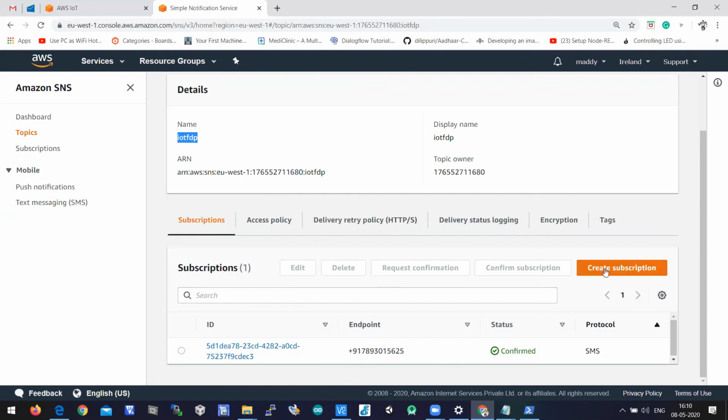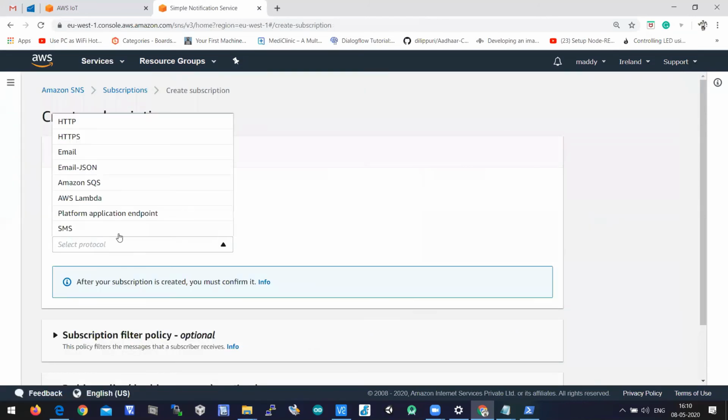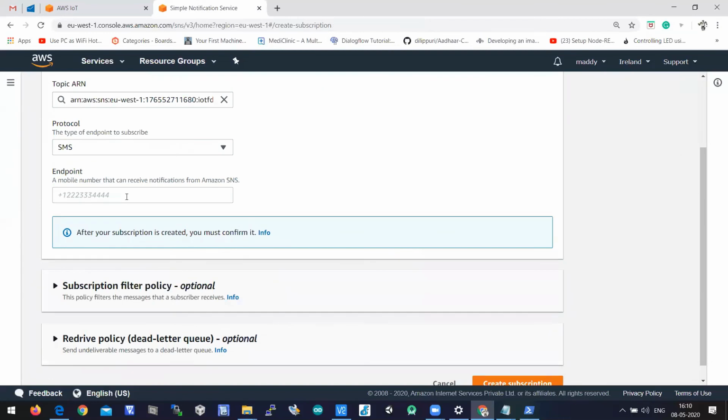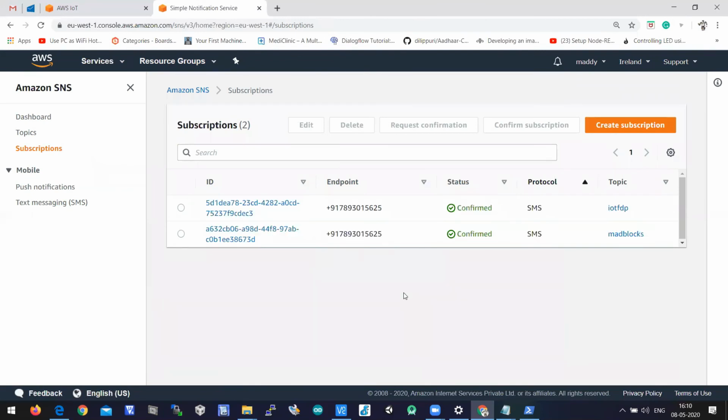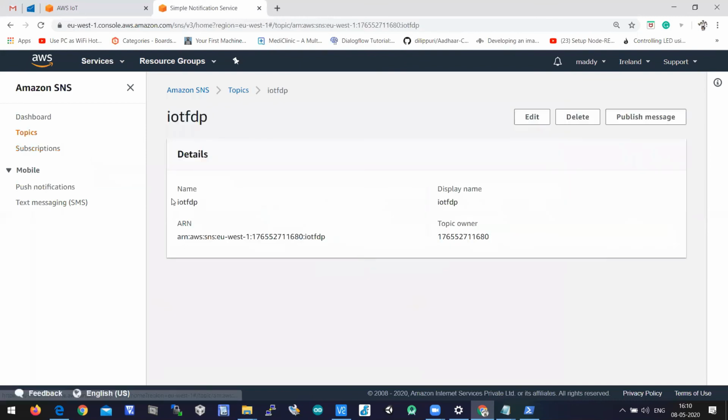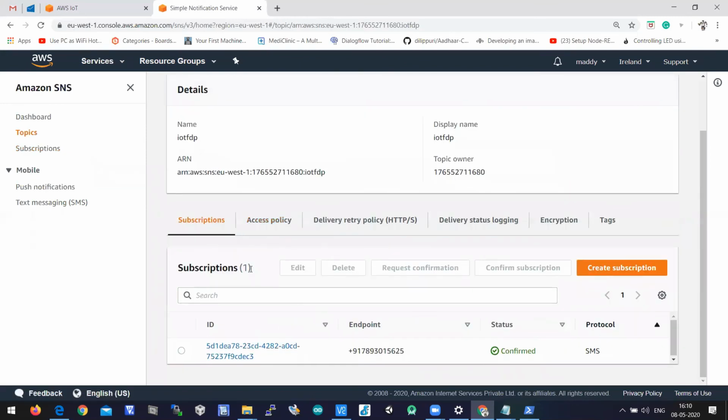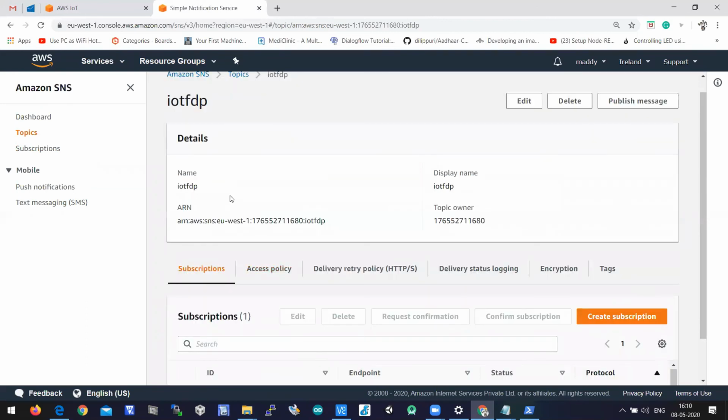When you click on create subscription, you need to select the protocol as SMS, and then add your mobile number here, and then click on create subscription. That subscription will be subscribed to the topic which has been selected here. As we have selected IoT FDP, you can see my subscription added as an endpoint and a subscriber for this topic.